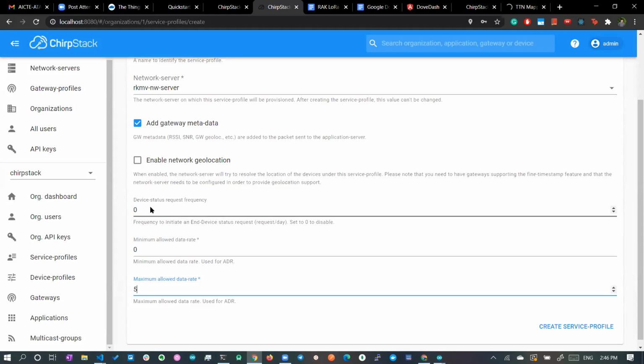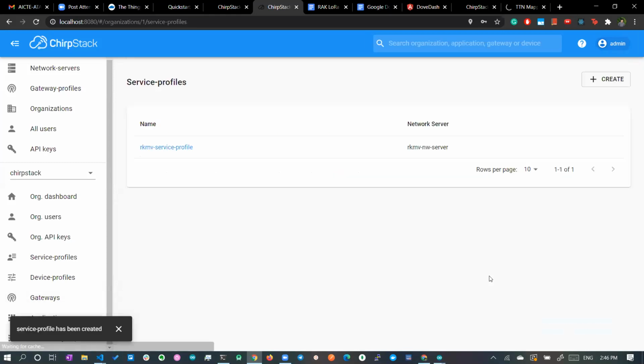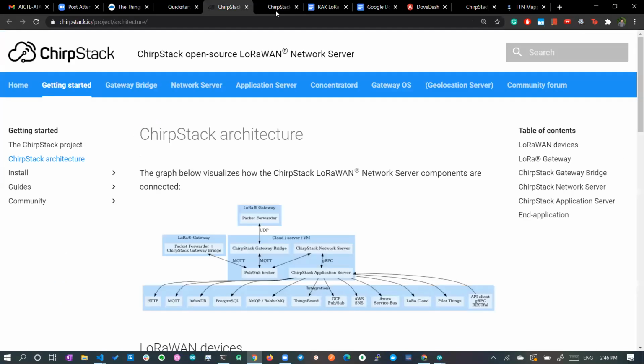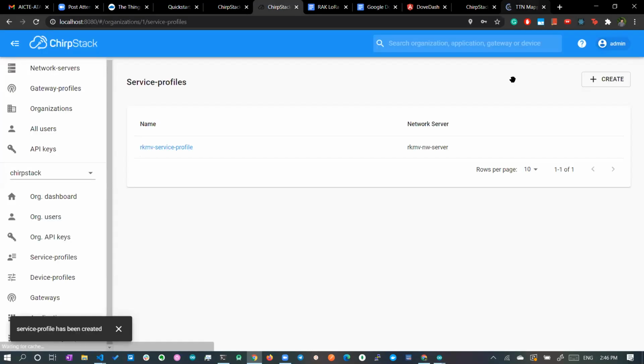And here we don't have to give all these things. 0 means disable. This is only for ADR, but anyway, we are not going to use ADR, so we will put 0 here. Now let's create the gateway service profile. Once the gateway service profile is created, let's see whether it is loaded or not.